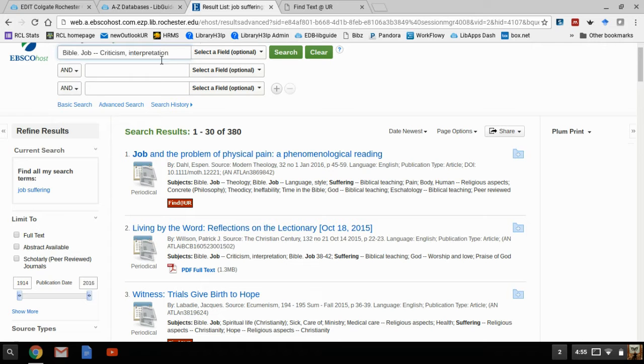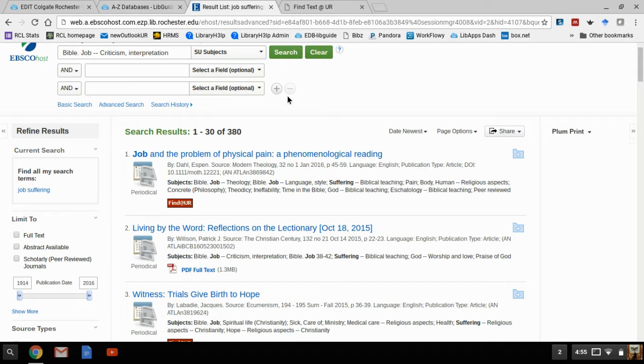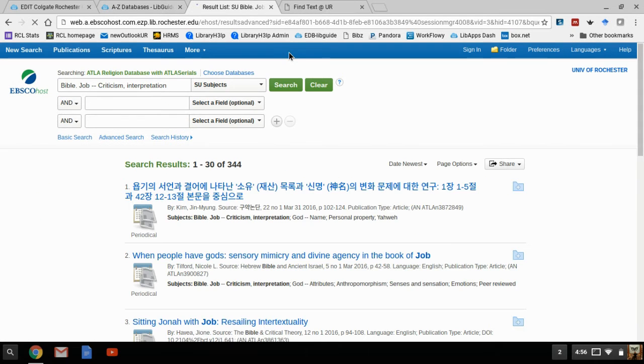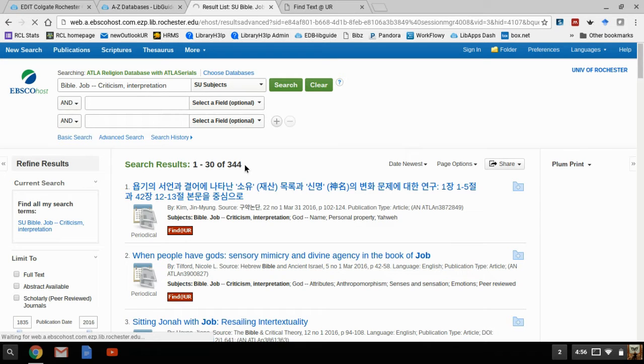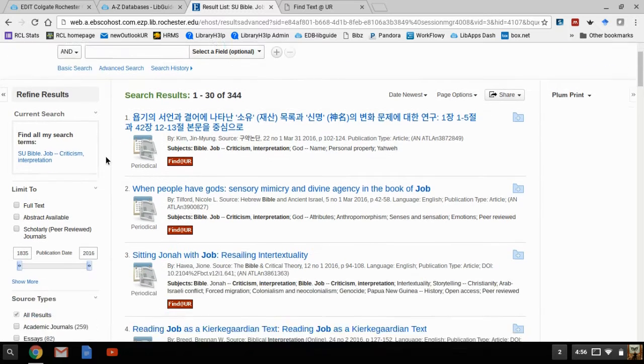And what this will do when we select our field of subject, which is down here, is that's going to narrow it down. So we're not going to have 380. We're going to have a lot fewer, but we're going to know that everything is about criticism and interpretation of the passage in Job. 344, we have our first clue that we've got a pretty broad access here, so we might want to narrow it.